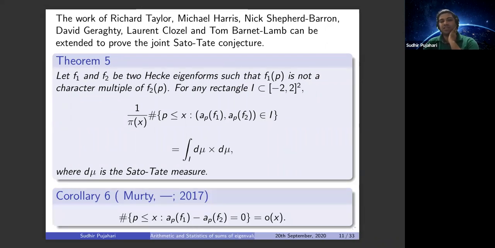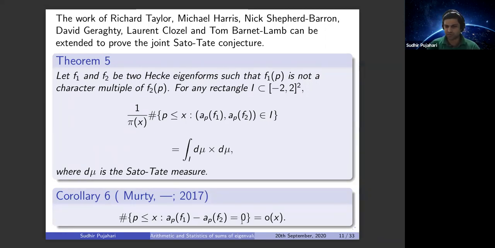As a hidden corollary of this result, I should write it as a corollary or probably as a theorem, we'll note that from this we can conclude that the number of p less than or equal to X such that a_p(F1) minus a_p(F2) equals 0 is little o of X. And this is an unconditional result. We'll keep this in mind, and again we'll come back to this result.